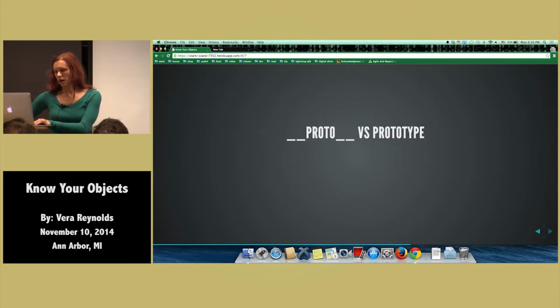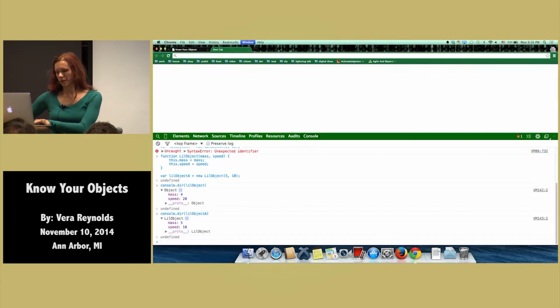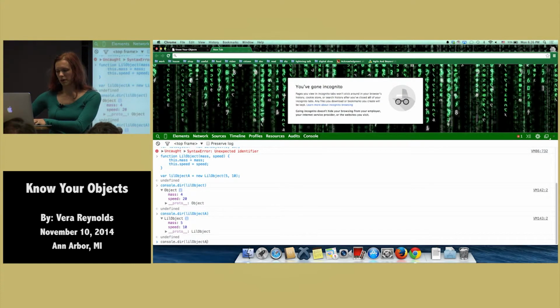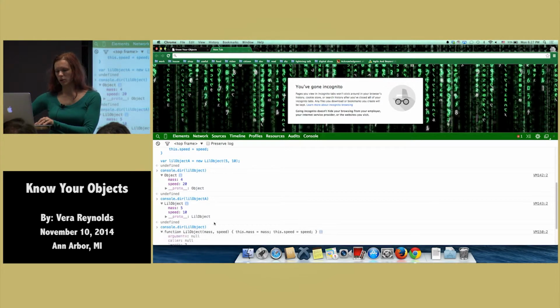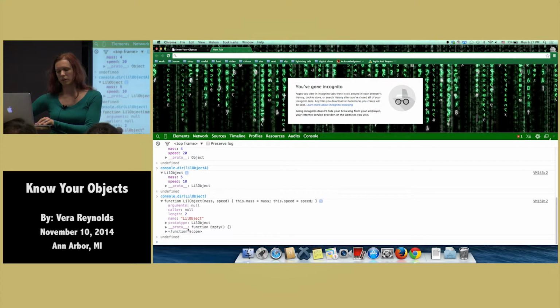Okay. So __proto__ versus prototype. If we inspect our actual LittleObject constructor function, we'll notice that it also has a prototype property. I don't know why they named it that.